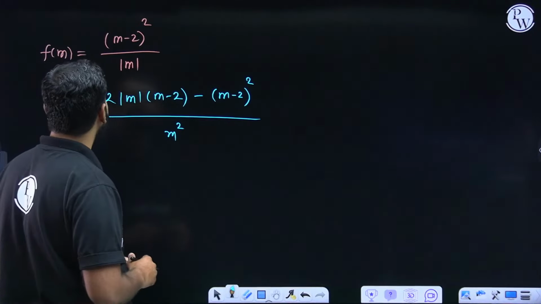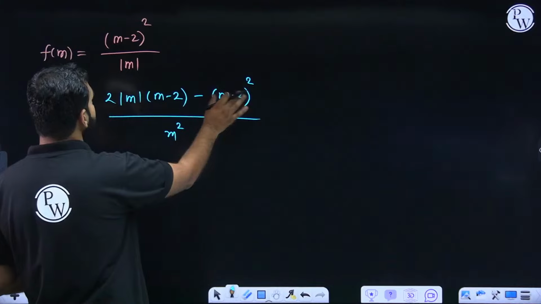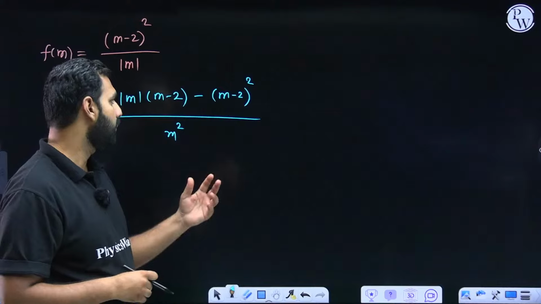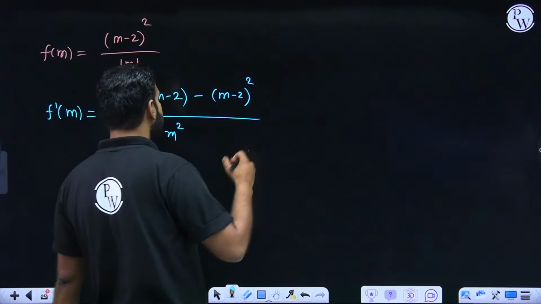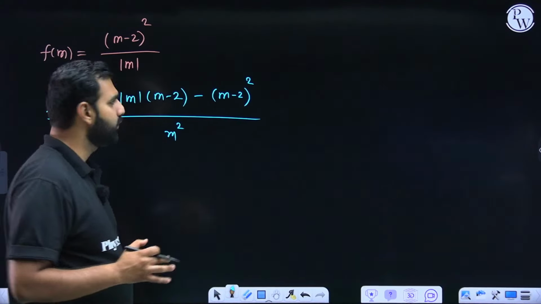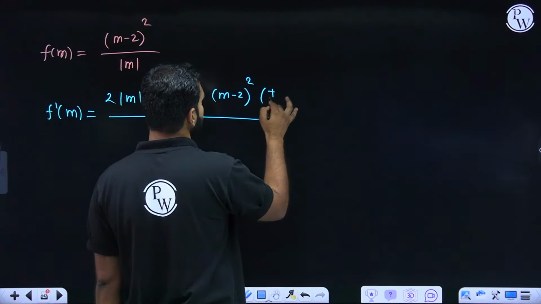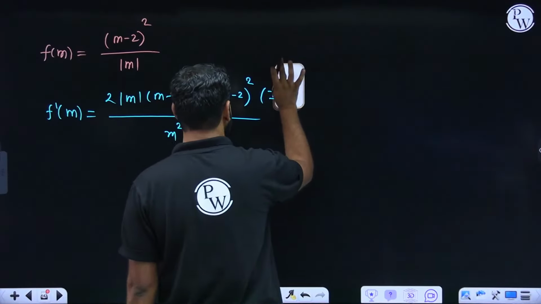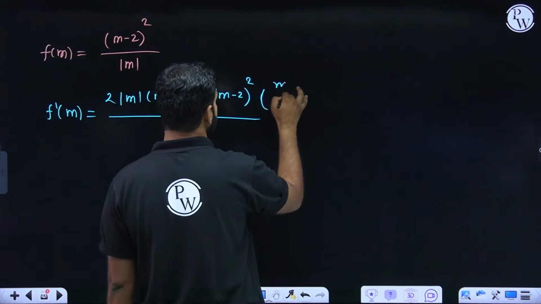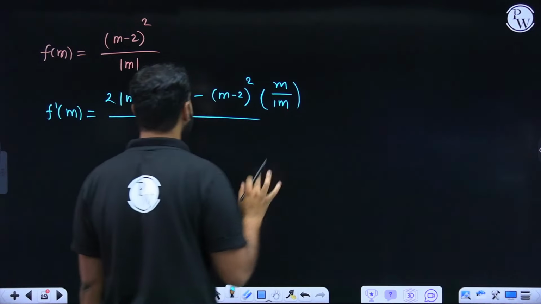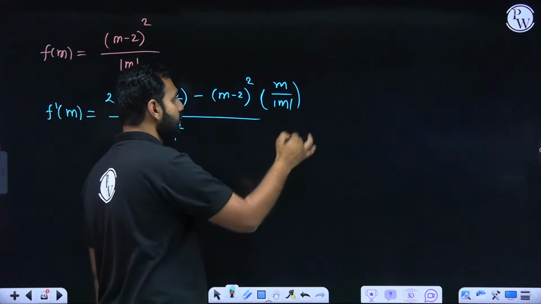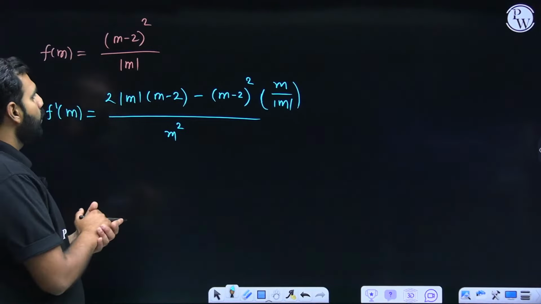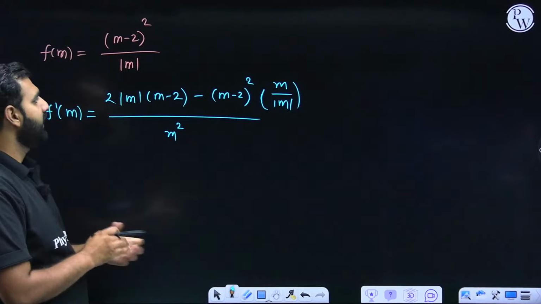So where were we? Numerator as it is, then differentiation of the denominator. The derivative of mod m, I hope you know, you can write as m upon mod m, because it will be either plus 1 or minus 1, so I can write it as plus minus 1. Or if you don't get it, I'll write it as m upon mod m. Everybody getting this particular result without any confusion? Can I move ahead from here?